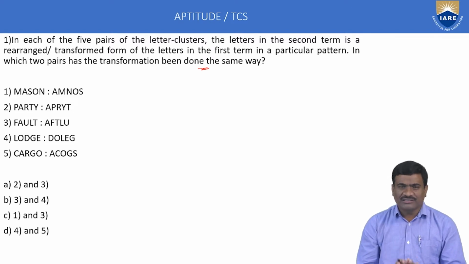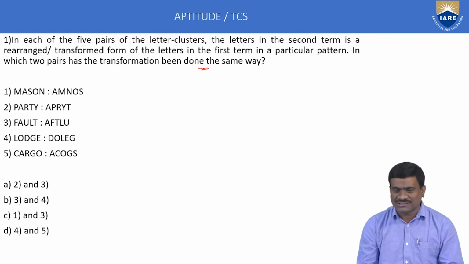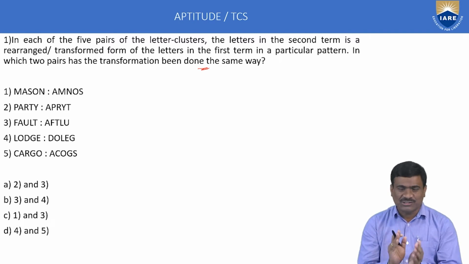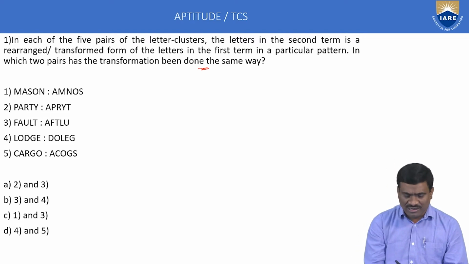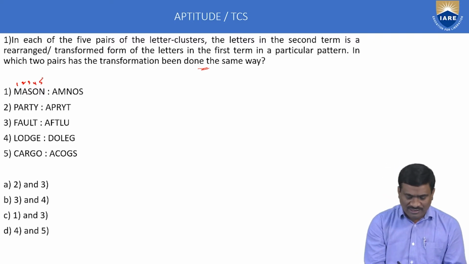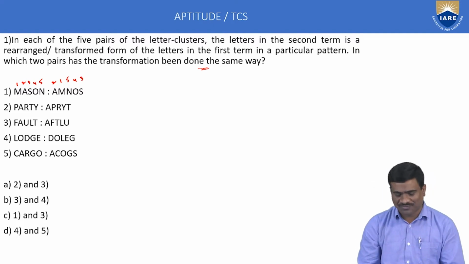In the first one, you just write only the order. There is no logic here, there are no formulas here, there is no simplification. Your questions are based on only the order concept. Means write the order, LHS and RHS order only is important. Suppose the first one: here M is the first letter, A second letter, M third letter, O fourth letter, N fifth letter. Write the RHS order. Here first one A means second letter, next first letter, next fifth one, next fourth one, next third one. Just check the order 2, 1, 5, 4, 3.